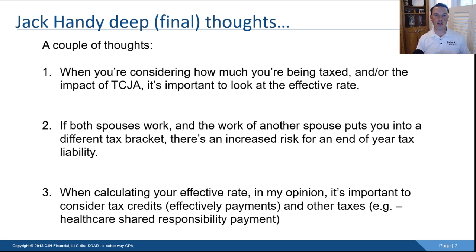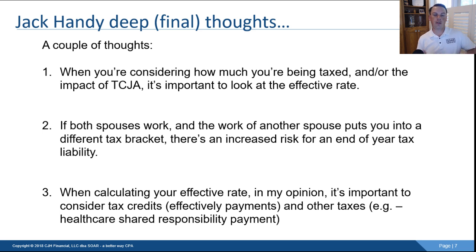Okay, and then finally, and I just talked about this, but calculating your effective rate, in my opinion, you should be using that alternative rate, which is net of tax credits, because if it were me looking at this from my personal situation, I would be wanting to know what is my actual out of pocket, so your cash flow impact to you personally coming into your home. What is my cash flow impact going to be relative to the gross income that I'm bringing into my home?